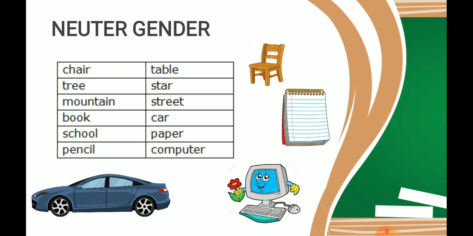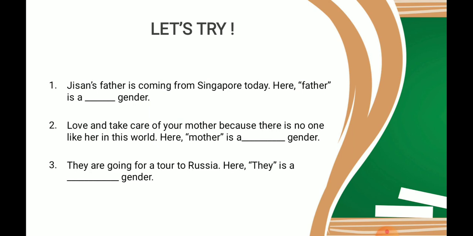School, pencil, table, star, street, car, paper, computer, etc. So in the picture also you can see these things are there and they all are non-living. So non-living things come under the category of neuter gender. Now let's try out a few exercises.